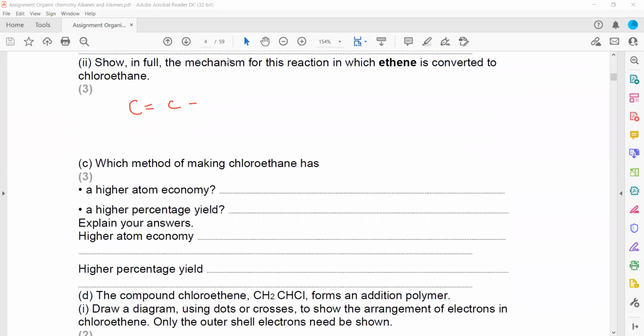Ethene is a symmetrical alkene, so it will have only one product. There will be no different intermediates here. HCl has partial positive and negative charges, so the electrophile is attracted towards the electron-rich side. As a result, either one of them you can write as positive. It won't make a difference because it is a symmetrical alkene. So this will be the carbocation, and the other carbon is attached with H.